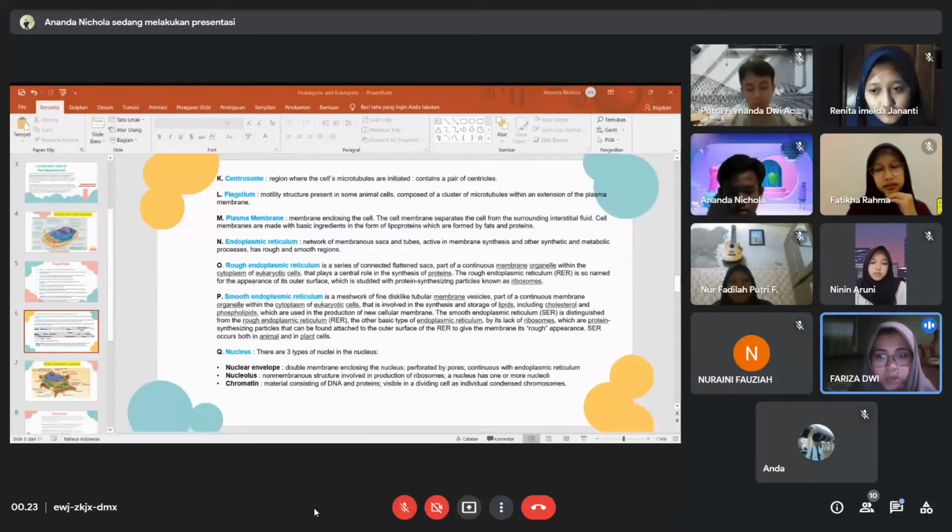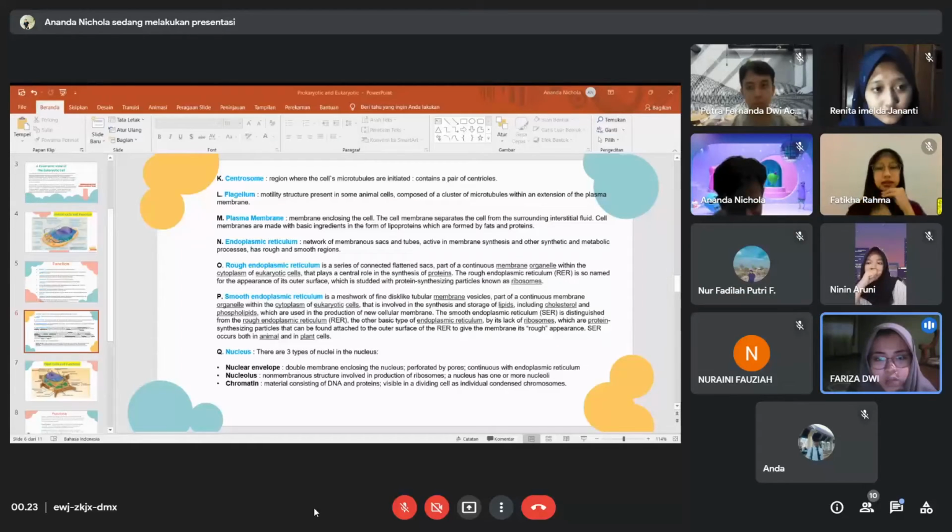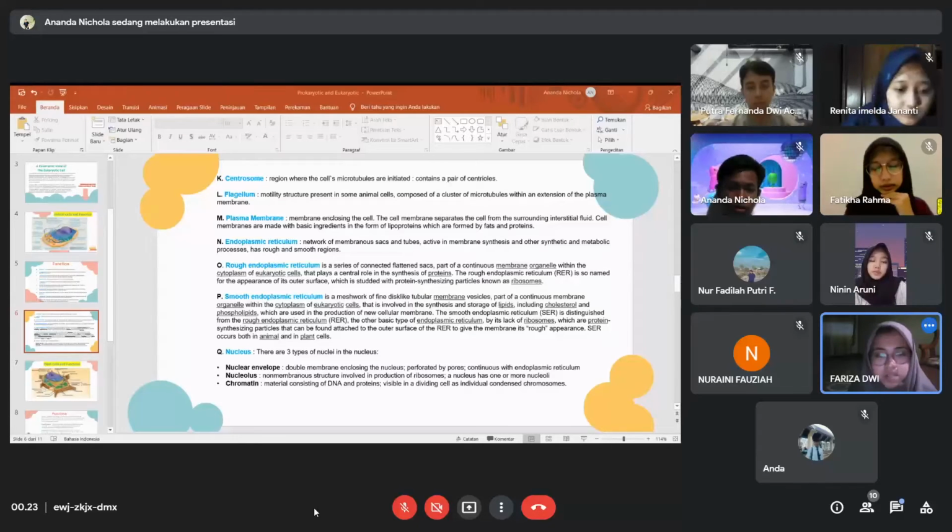The smooth endoplasmic reticulum is distinguished from the rough endoplasmic reticulum, the other basic type of endoplasmic reticulum, by its lack of ribosomes, which are protein synthesizing particles that can be found attached to the outer surface of the rough endoplasmic reticulum to give the membrane its rough appearance. Smooth endoplasmic reticulum occurs both in animal and in plant cells.